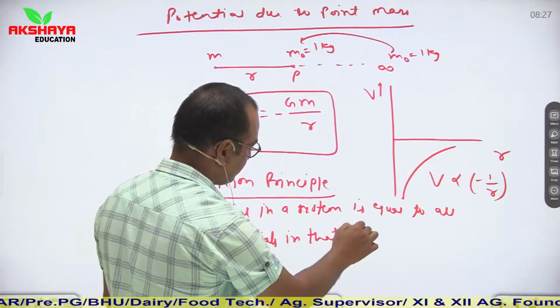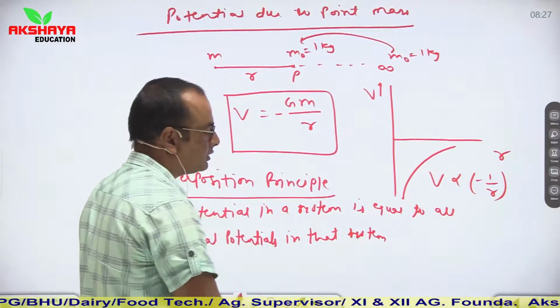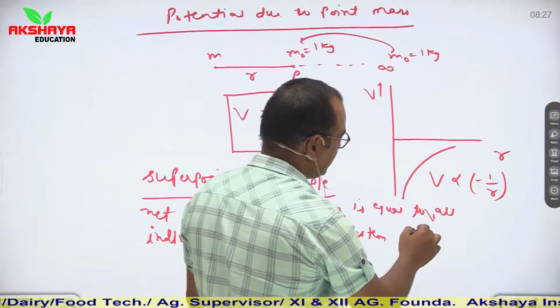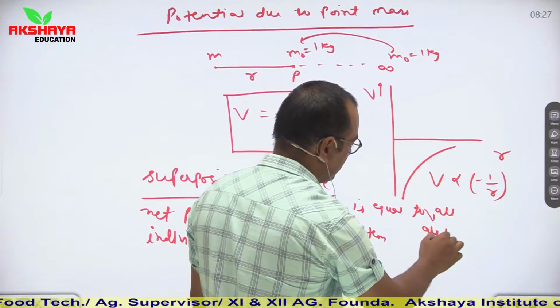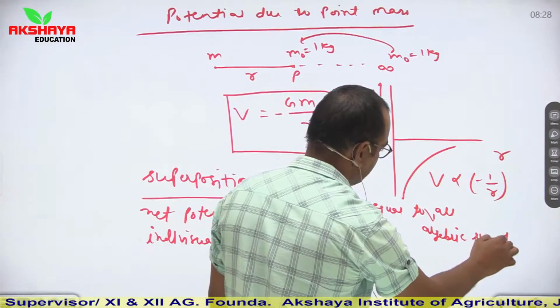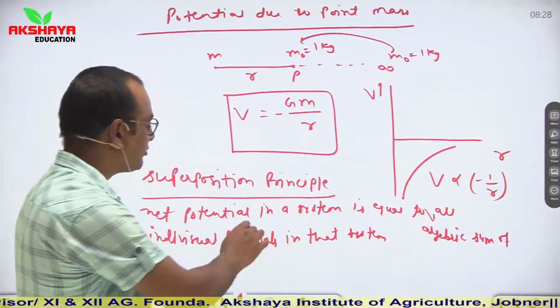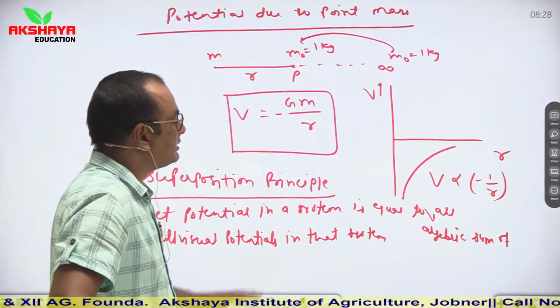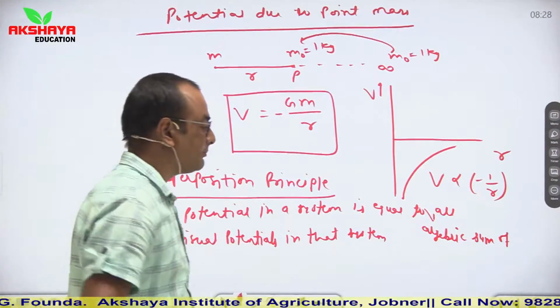Rather, we can say equal to the algebraic sum, because it is a scalar quantity. So we will use the algebraic sum of all individual potentials in that system. So this is the general concept of gravitational potential.